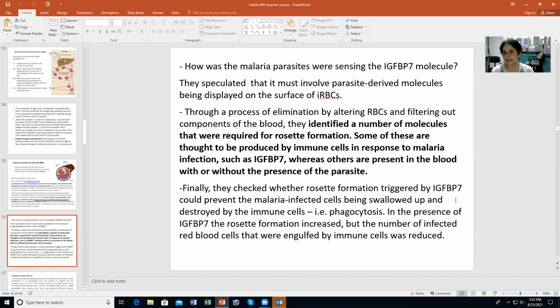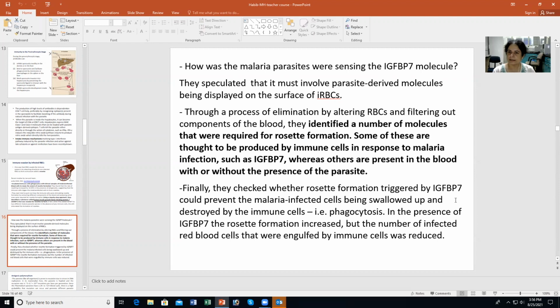Now, how do these malaria parasites sense that there is IGFBP7? And what is the trigger to start formation of rosettes? It was speculated that this must involve parasite-derived molecules, that you must have some molecules displayed on the surface of infected RBCs, and there is some interaction and ignition happening. So they altered RBCs, and they filtered out components of the blood.